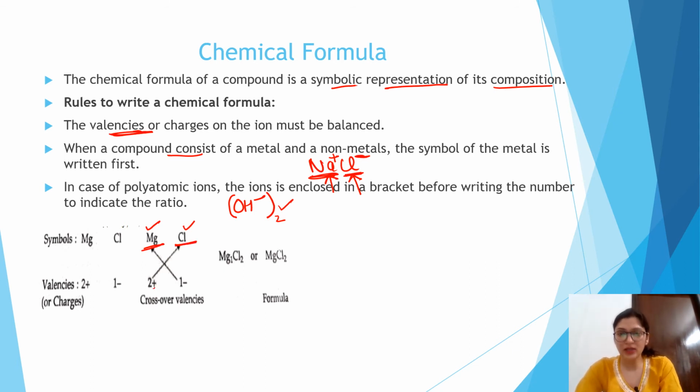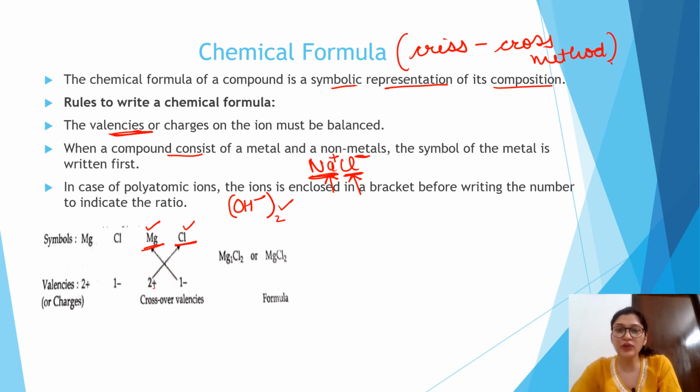Write down the valency. This method of writing chemical formulas is also known as the crisscross method, where we multiply in a crisscross way. The valency of magnesium is +2, so here you will write only 2 and just avoid the positive charge. You will not write the positive or negative sign, only 2. Similarly for chlorine, only write 1. Then it becomes Mg1Cl2. We will not show the one, and simply write MgCl2.